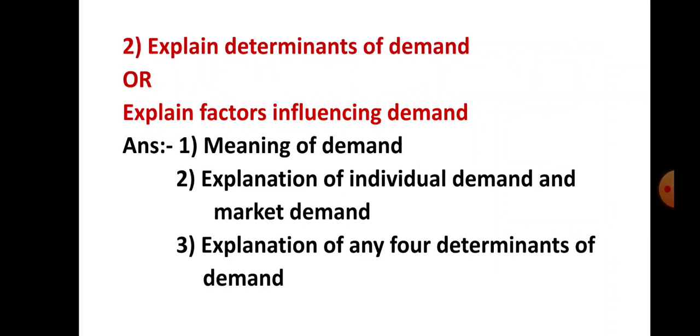Let us see the next question. Explain determinants of demand, or explain factors influencing demand. This is a 4 marks question. Let us see how to write down the answer. Number 1, you have to explain what is demand with the help of definition and formula. Number 2, you have to explain in short what is individual demand and market demand. And number 3, you have to explain any 4 determinants which affect demand. Right? This is how to write down the answer for a 4 marks question.